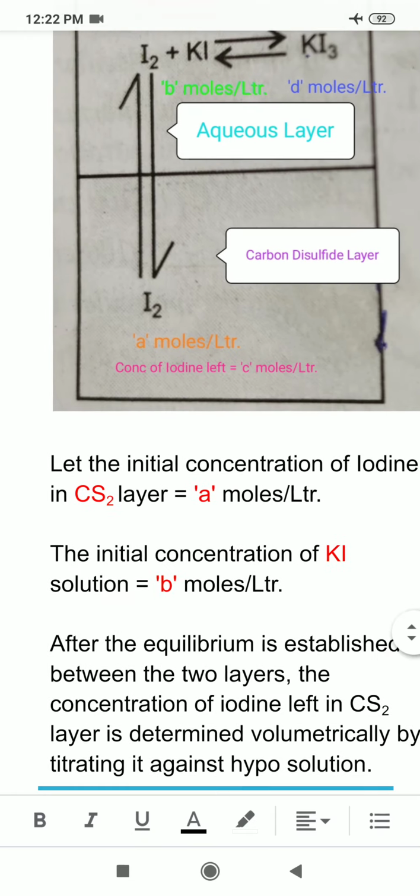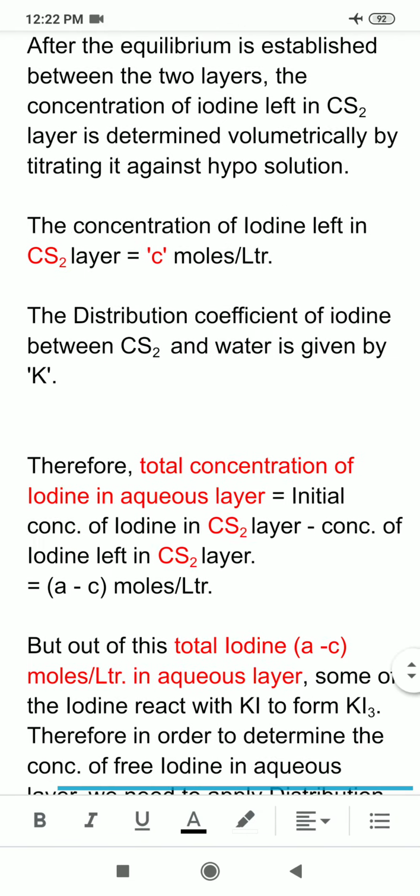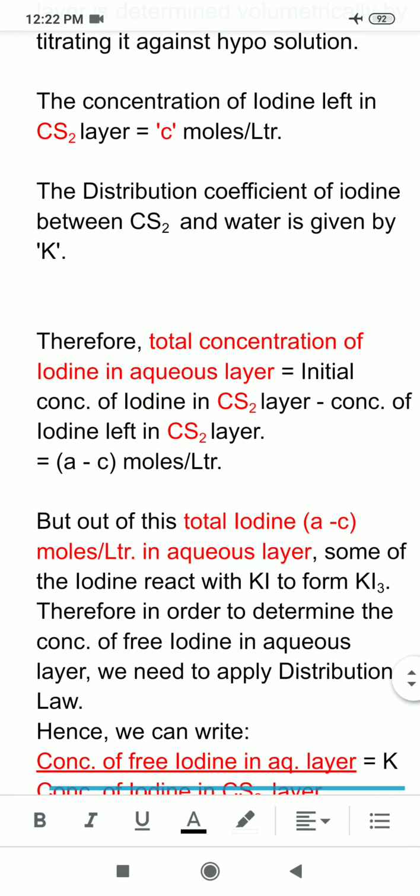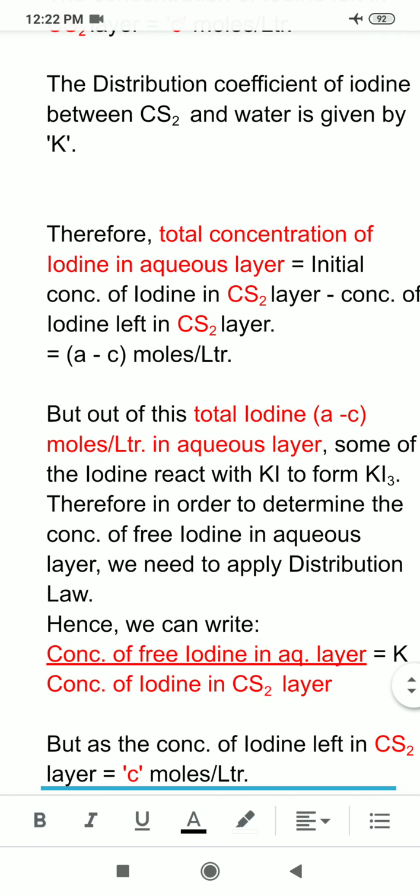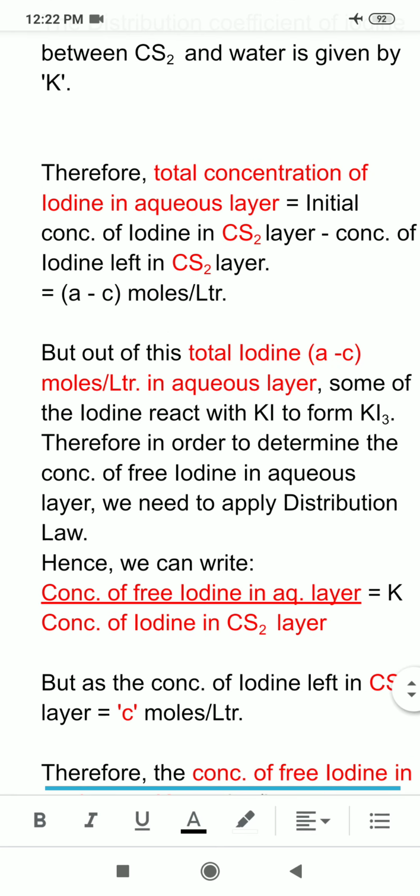Is it clear? Now coming to the point again: out of the total iodine concentration A minus C moles per liter in the aqueous layer, some of the iodine reacts with KI to form KI3. Therefore, in order to determine the concentration of free iodine in the aqueous layer, we need to apply distribution law.